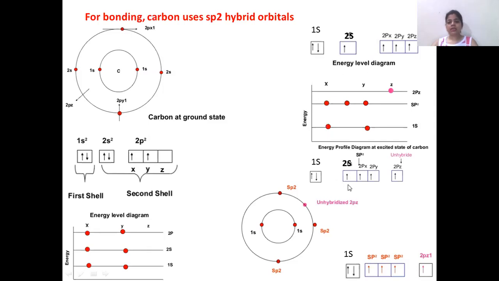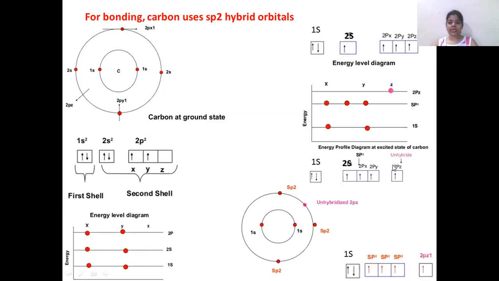So when the hybridization occurs, one 2s orbital and the 2p orbitals combine and share their energies and then contain an equal amount of energy. So this is known as hybridization. This is sp2 hybridization. That means one s and 2p orbitals combine and the 2pz orbital remains untouched.